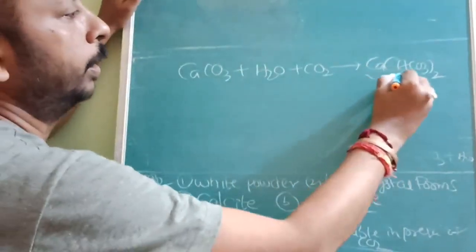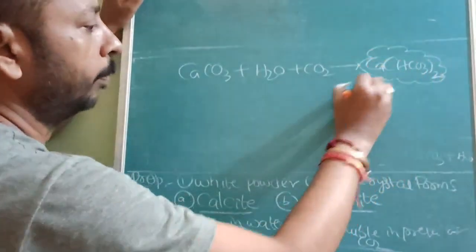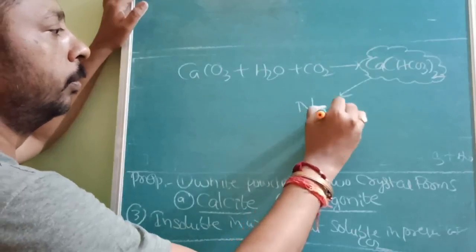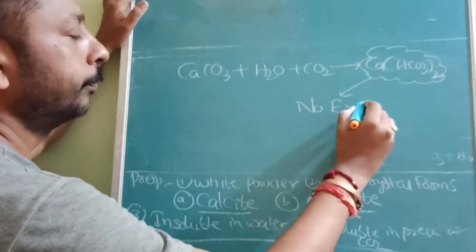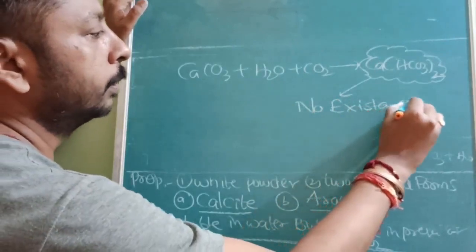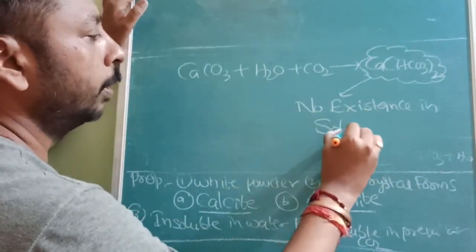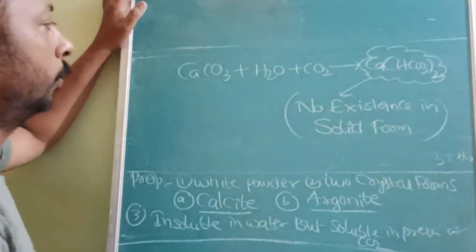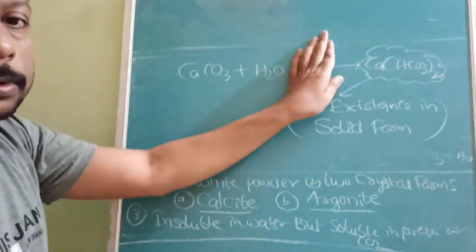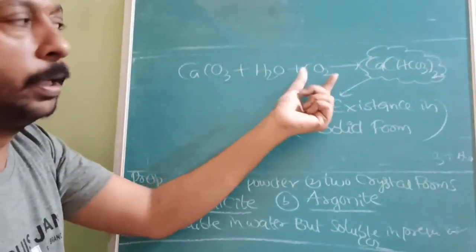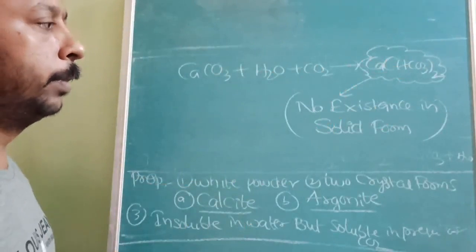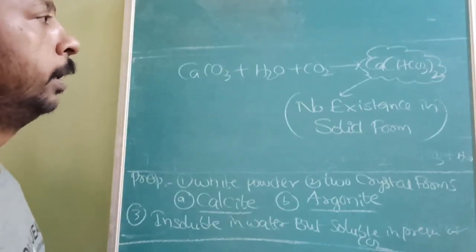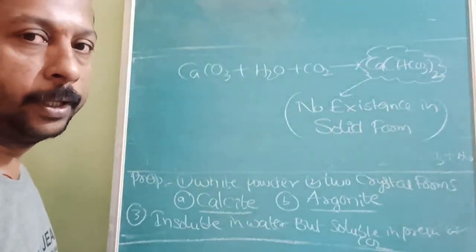You can never see it in solid form. Calcium bicarbonate does not exist in solid form. So calcium carbonate has no solubility in water, but in the presence of carbon dioxide it is soluble, forming calcium bicarbonate. Note this down, then we will go to the next compound, calcium sulfate. Very important.